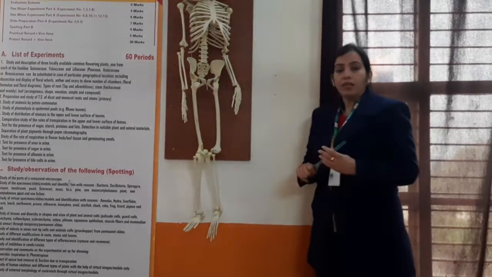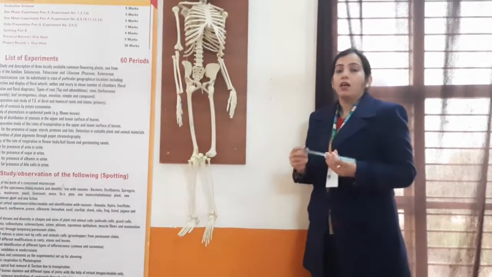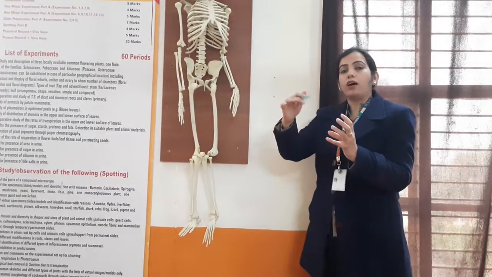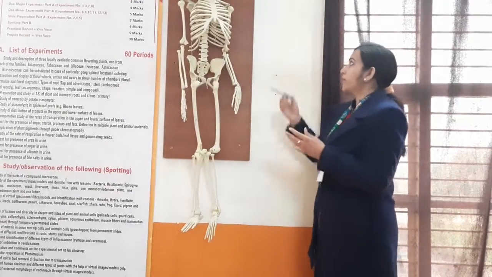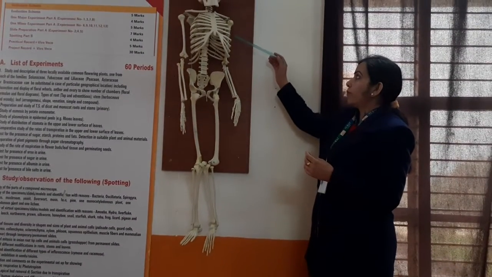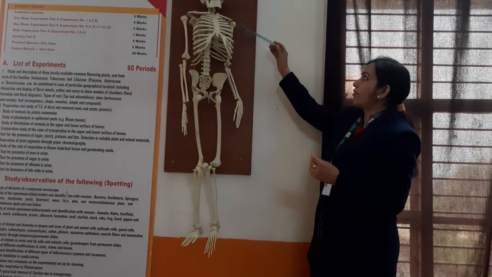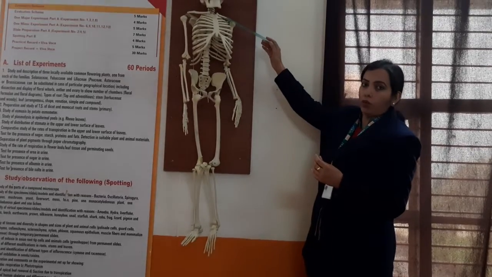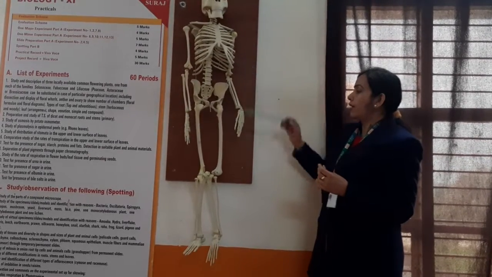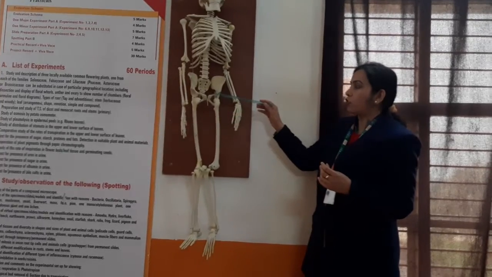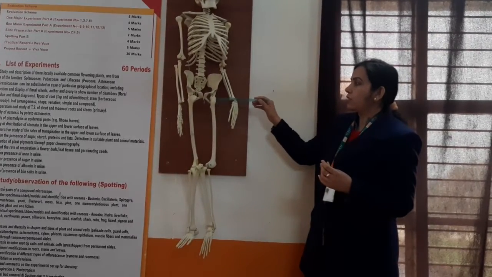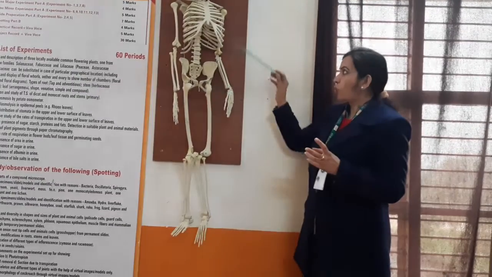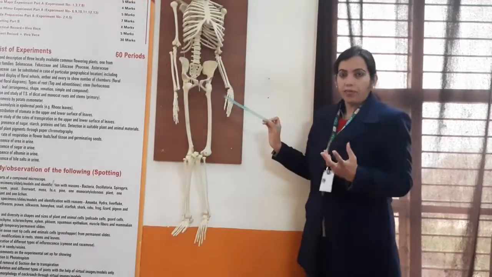Next, if I talk about the ball and socket joint, what happens in this? There is a rounded portion of one bone which is fixed to the hollow cavity of the next bone. For example, the shoulder joint. This humerus has a rounded structure at one side and it is fixed in the hollow cavity of the collarbone. So the shoulder joint, and the femur joint. The femur is also attached with its rounded end fixed in the hollow cavity of the pelvic bone or hip bone. So all these three are examples of ball and socket joint.